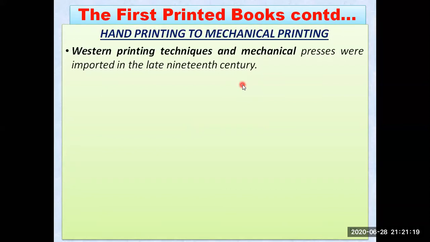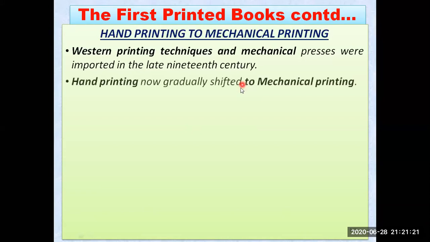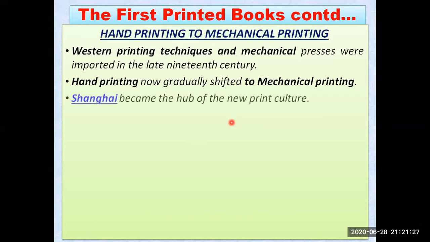You can see over there, hand printing gradually, slowly shifted to mechanical printing, and we will learn a lot about mechanical printing also. And Shanghai became the hub of new printing culture. Shanghai was also known, and even nowadays is known, as the commercial capital of China. A lot of commercial activities go on in that city, Shanghai. So it became the hub of the new print culture at that time also.